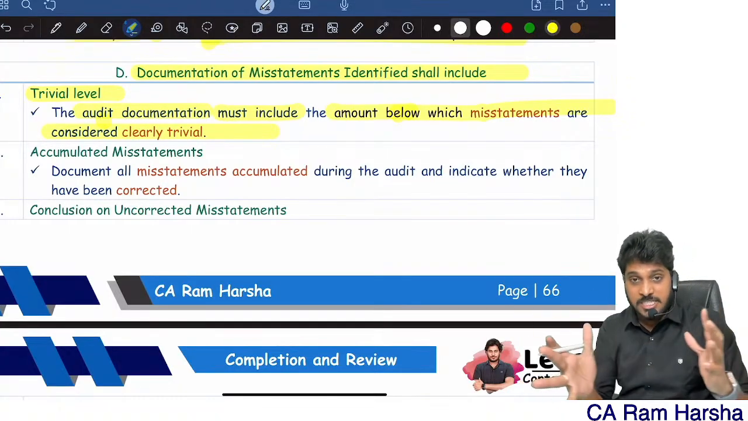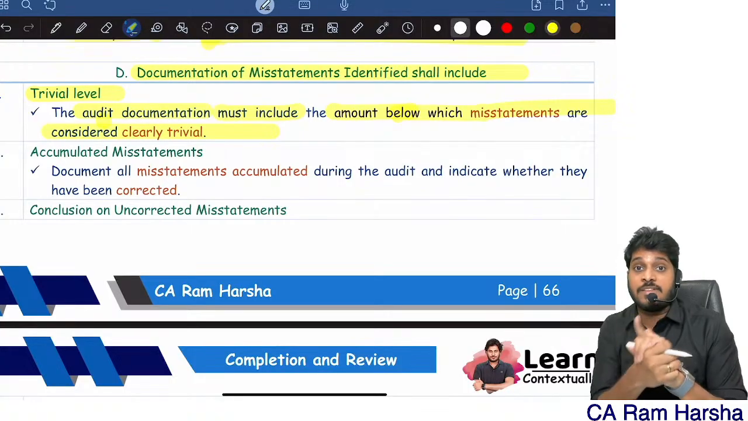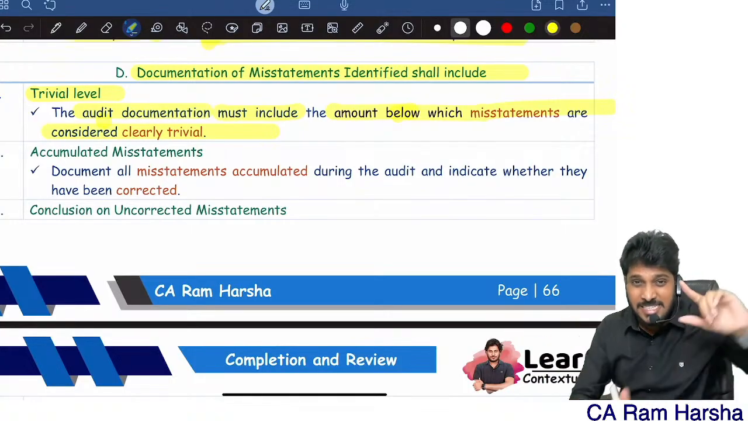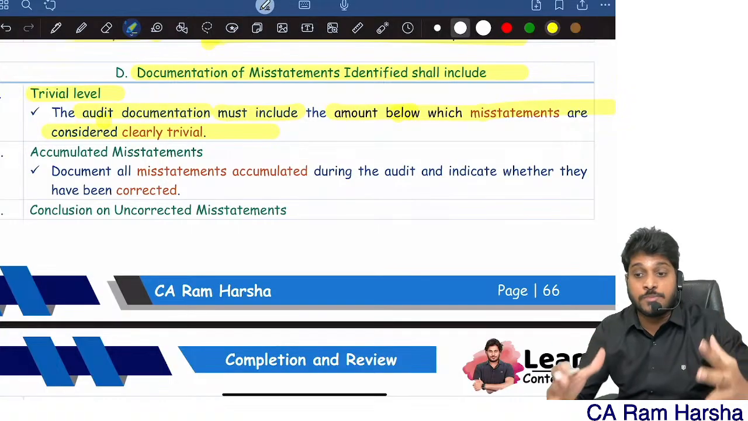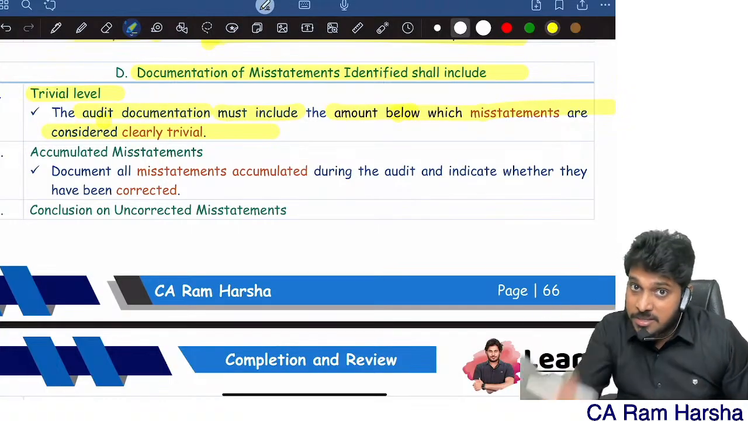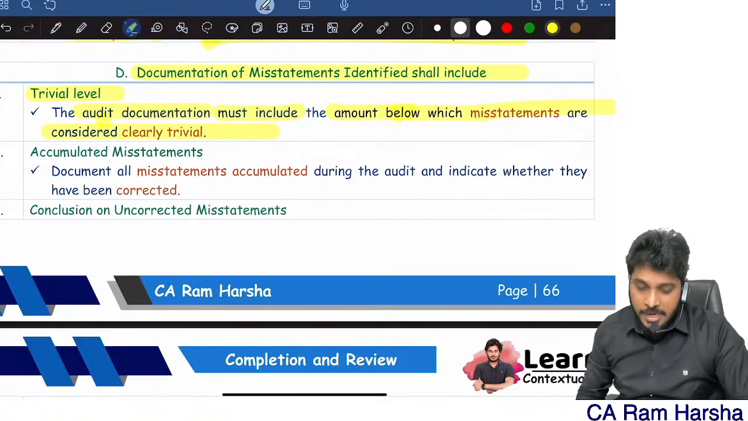If it is more than trivial, it is to be considered and accumulated. The total mistakes identified we will accumulate and compare with the materiality. If the total mistake is less than performance materiality, then we assume that the mistakes are immaterial. But remember, they are more than trivial. So be careful.